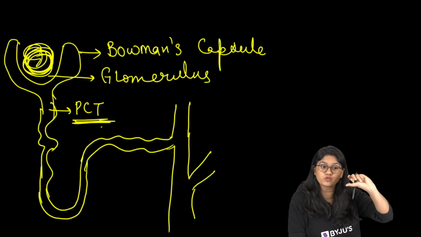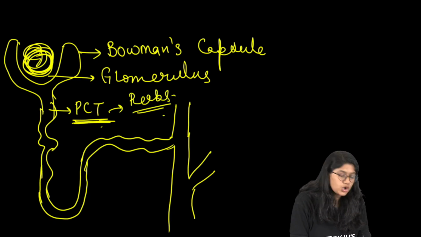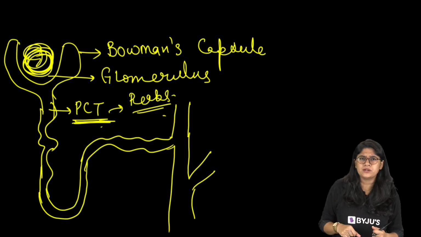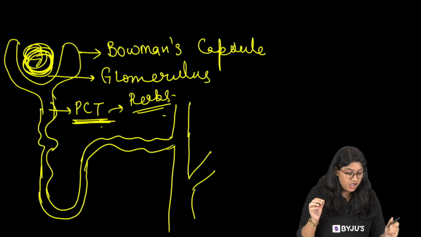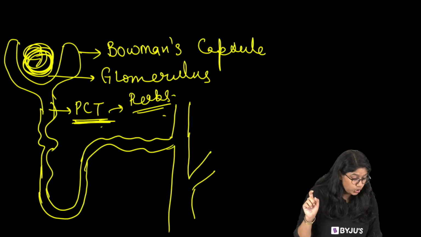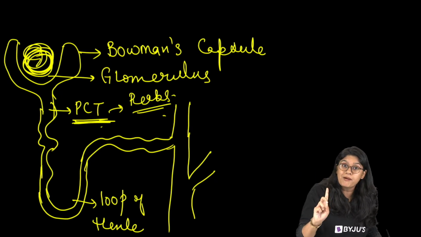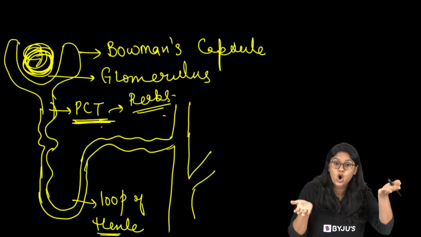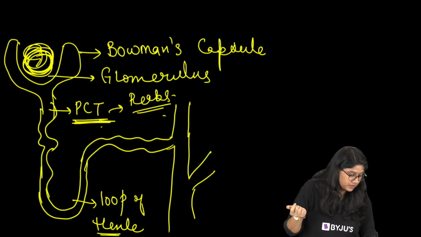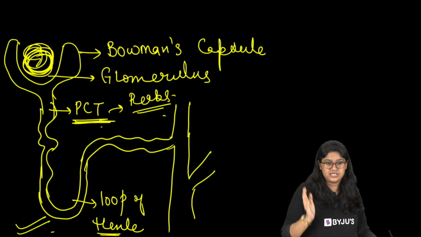PCT is the first part of the tubule where we'll see the reabsorption. All the good molecules will be reabsorbed: glucose, amino acids, salt, all the good things are absorbed in PCT. Loop of Henle plays a very important role in maintaining the concentration gradient. You will learn more about it in class 11th. Loop of Henle helps in balancing the salt and water concentration. Nobody will be asking you, this is extra information that I am discussing.